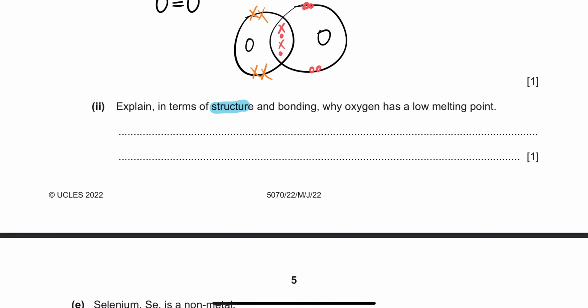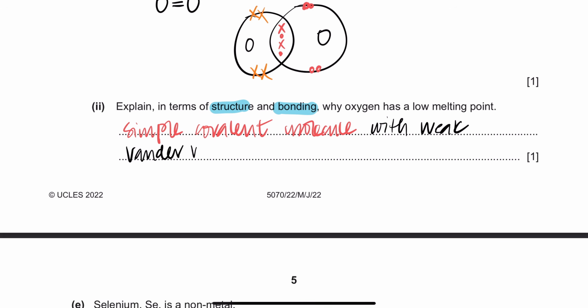Now explain in terms of structure and in terms of bonding why oxygen has a low melting point. So what is the structure? Oxygen is a simple covalent molecule, and what's the bonding it has? Why does it have a low melting point? You remember that covalent molecules' melting point depended on van der Waals forces. So it's a simple covalent molecule with weak van der Waals forces, or weak intermolecular forces of attraction, which are easy to overcome.